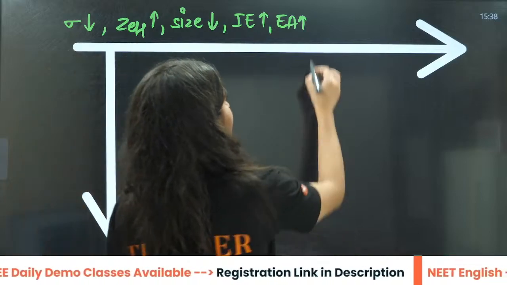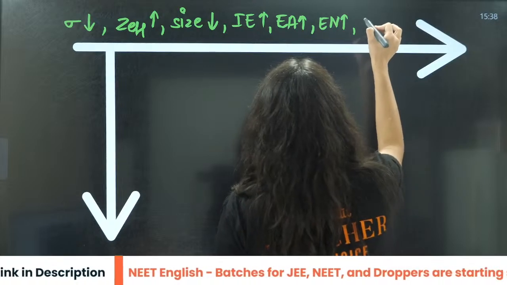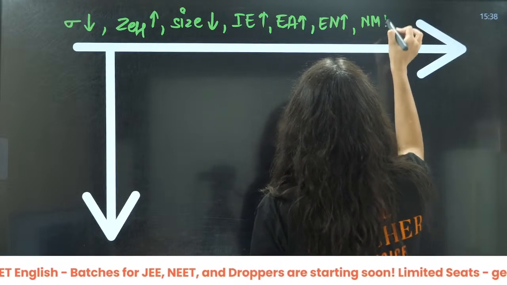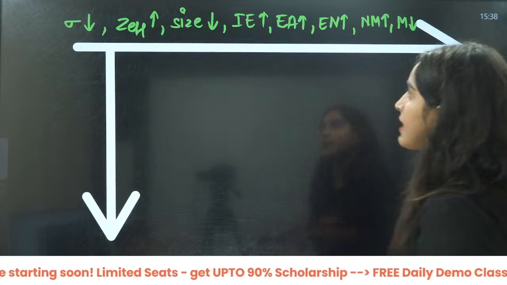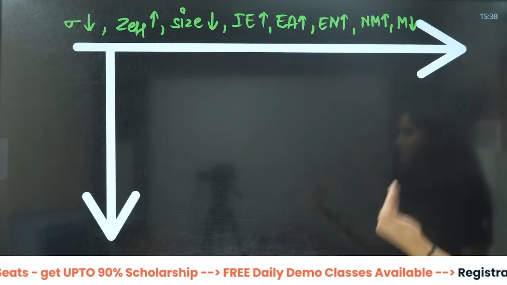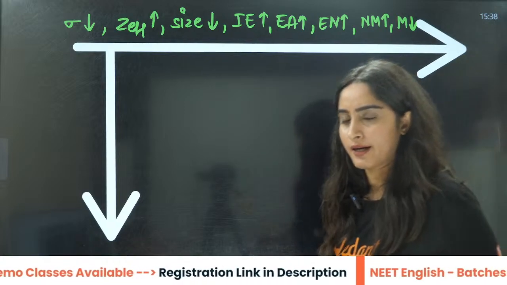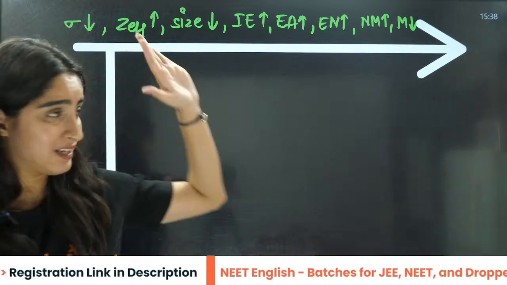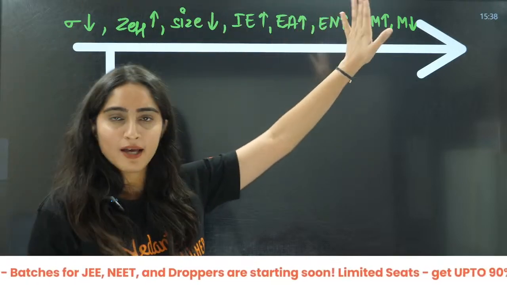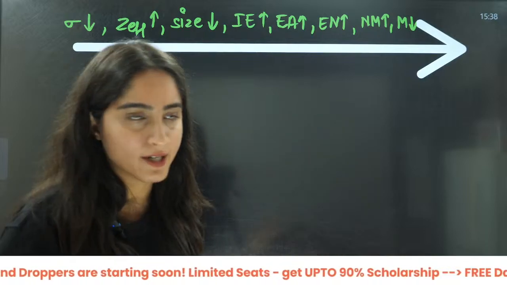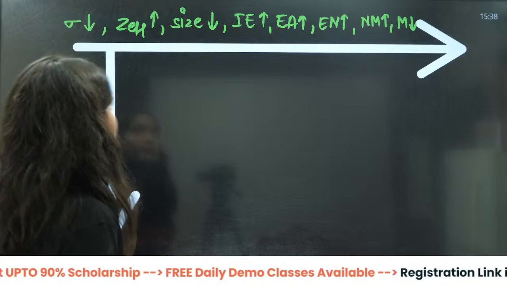Electron affinity, electronegativity increases, non-metallic character increases, metallic character decreases, right? Okay, and acidic strength is directly proportional to the non-metallic character, right? That is, in a nutshell, what we have done. If you know these things and the exceptions, then you are sorted, right? At least to learn the exceptions, you should know the general trend also, right?